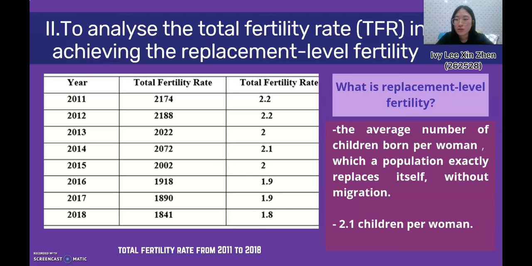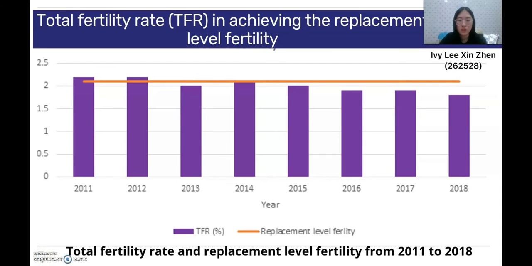Replacement level fertility is the average number of children born per woman at which a population exactly replaces itself from one generation to the next generation without migrations. The replacement level fertility is a rate of 2.1 children per woman. So how do we know that the TFR is achieving the replacement level fertility?